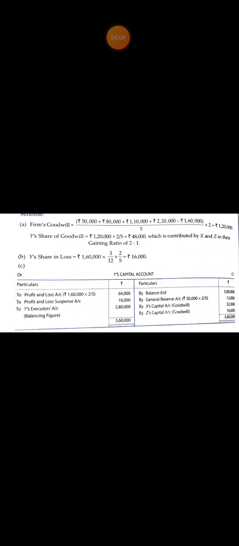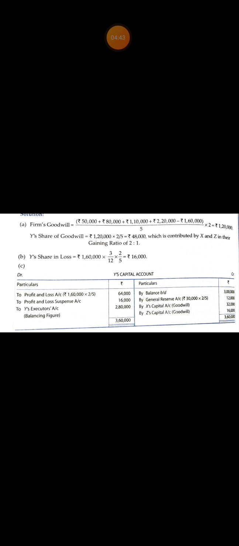Goodwill equals 1,20,000. 1,20,000 is the firm's goodwill. Y's share of goodwill equals 1,20,000 into Y's share in profit. Y's share in profit is 2 by 5, equal to 48,000. Y's share of goodwill 48,000 is contributed by X and Z in their gaining ratio of 2:1. Compensation payable by X is 32,000 and Z is 16,000.